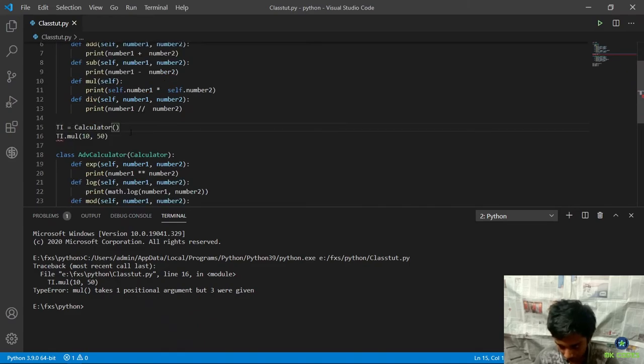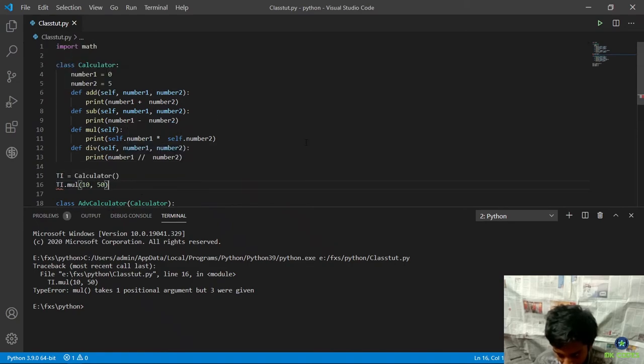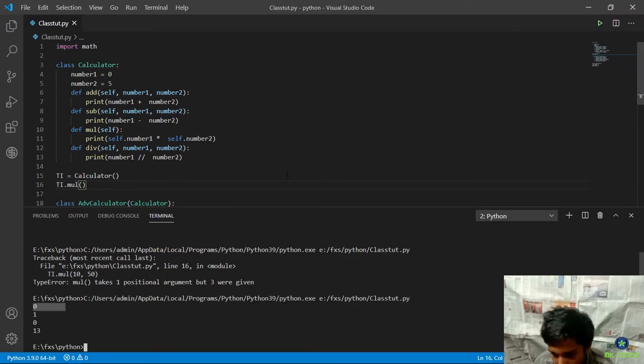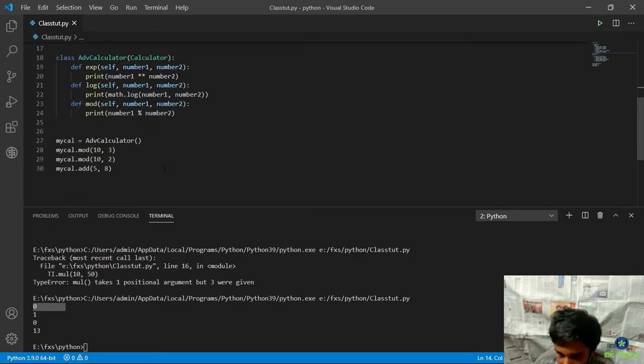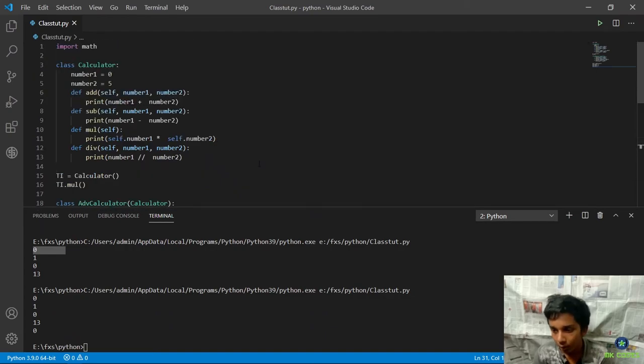Okay, wait, it didn't go completely fine. Okay, so basically since I removed those things, I don't need to pass argument. If I run it now, it does output 0, which is what is 0 into pi. But if I try to use that over here, like mycal.multiplication, and if I do that, it's going to output nothing. So I just wanted to give this tip, like you are basically including the properties also.